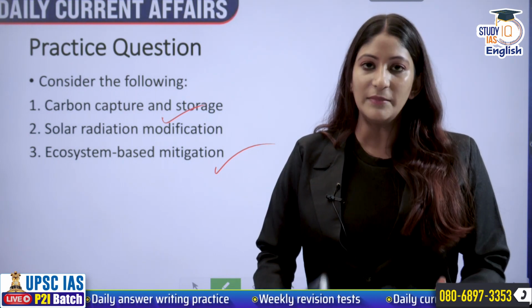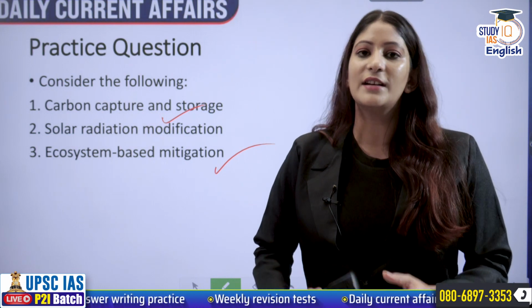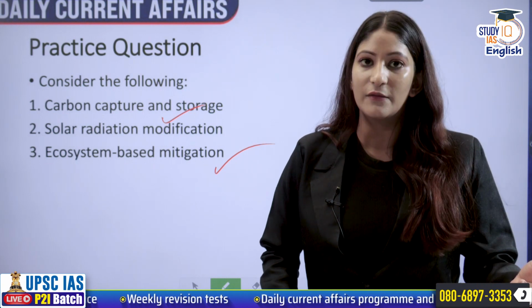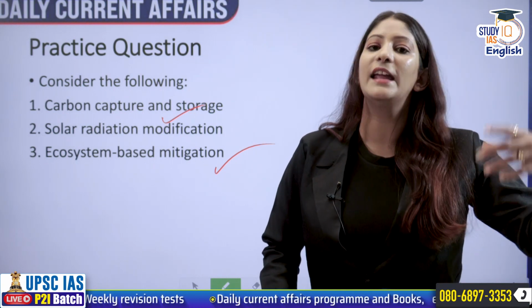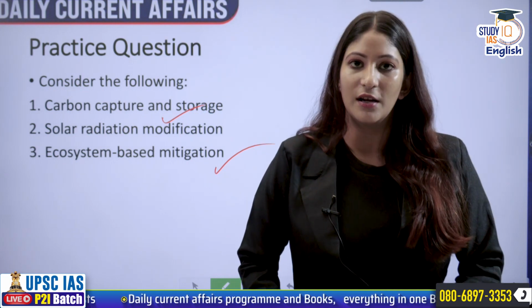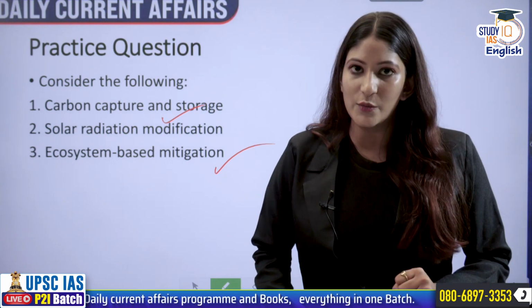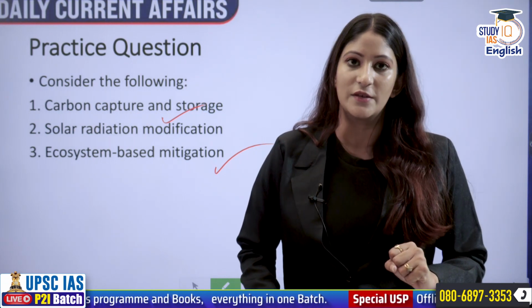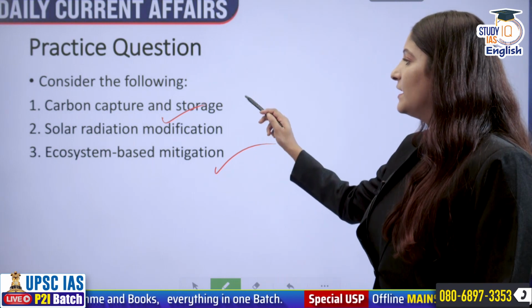But if by some technology I capture the carbon and store it away so that I can use it for other purposes and then again store it, this is a capture and storage technique for carbon emissions. And while I do so, I will also take out the excessive greenhouse gas from the atmosphere. So first is definitely correct.